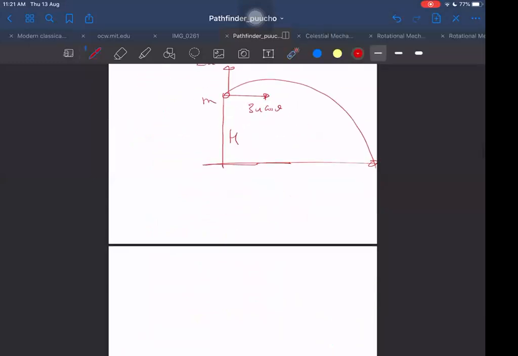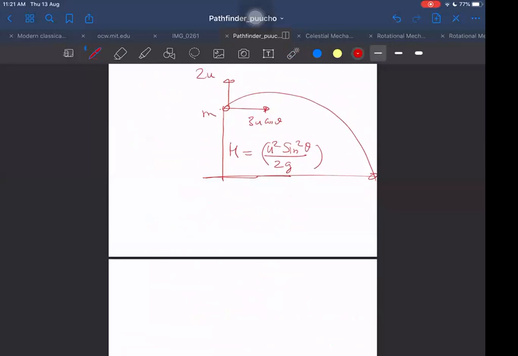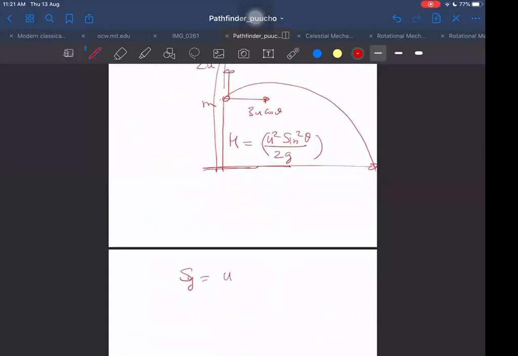How to do it now? For height h, I think you know the formula because it was the maximum height: u square sine square theta by 2g. Now I have to use the equation along the y-axis to find at what time it will come down. What will be the time taken? I can write uy into t minus half g t square, where the initial velocity was 2u and the time is unknown.